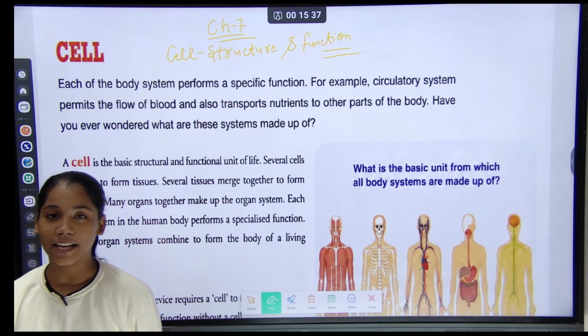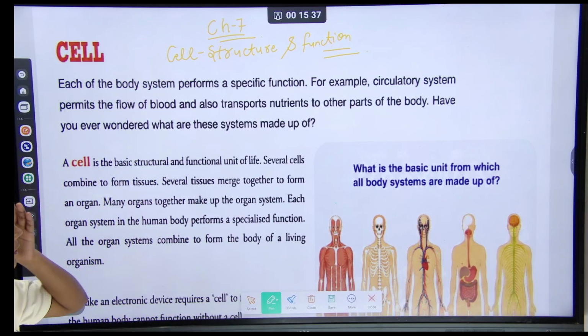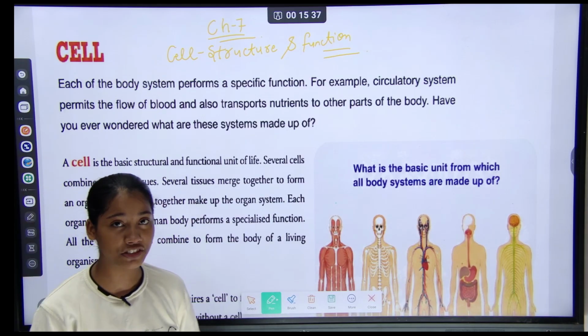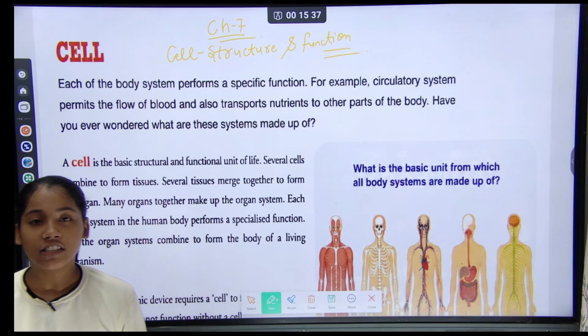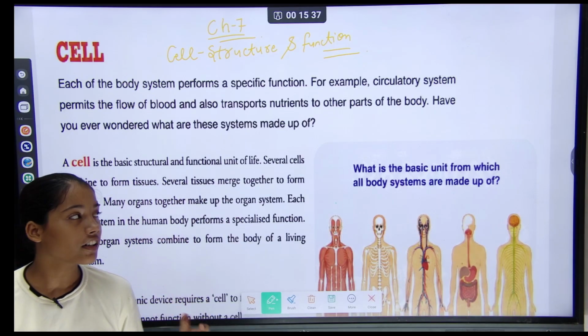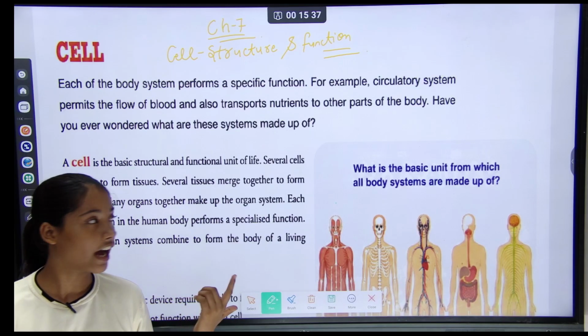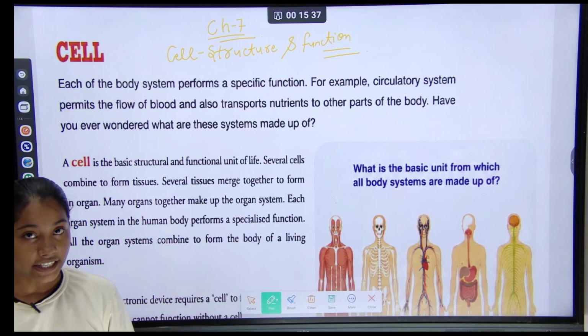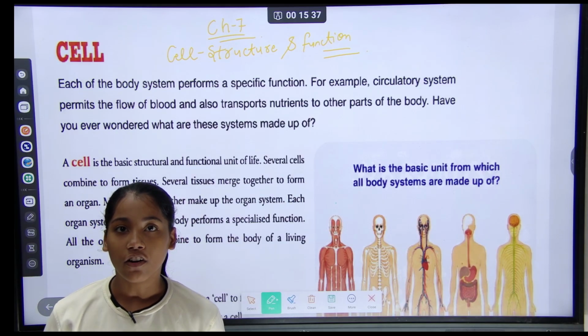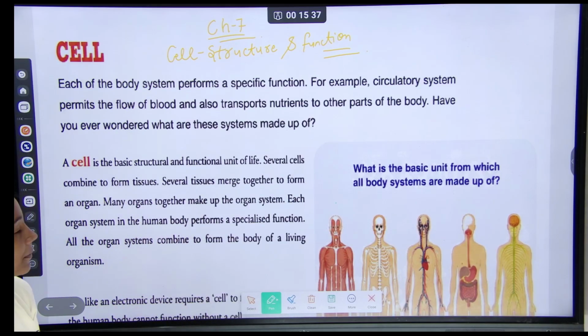Hello friends, I am here to help you understand Chapter 7, Cell Structure and Function, and I am your science mentor. For this session, I will explain science and SST of Class 8. So let's start our Chapter 7, Cell Structure and Function.